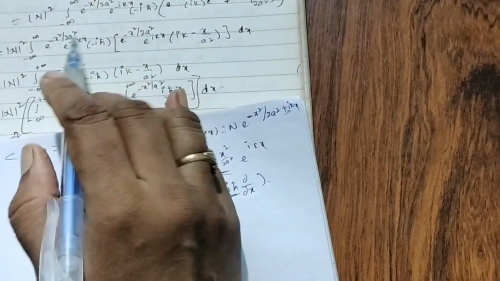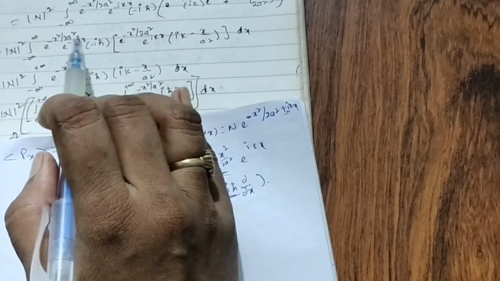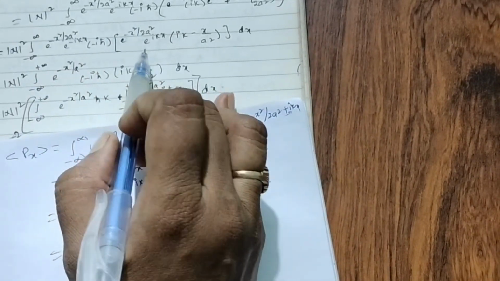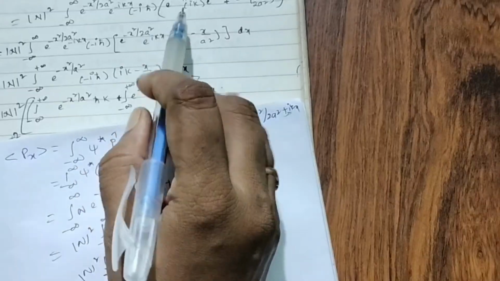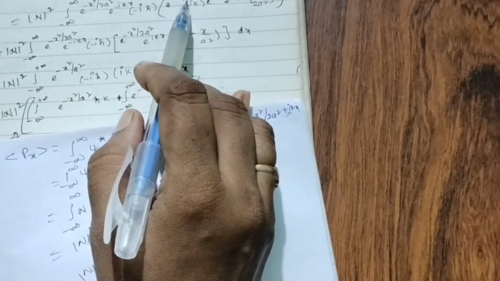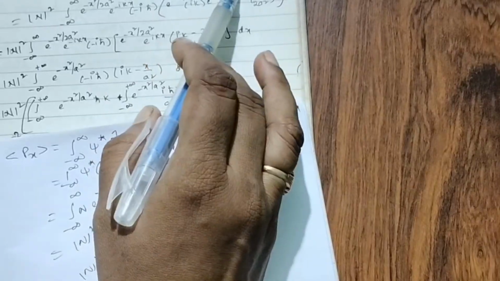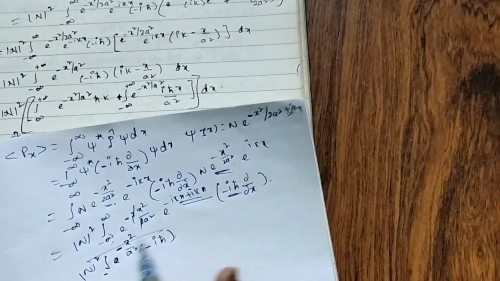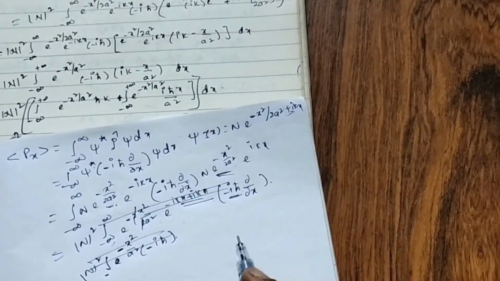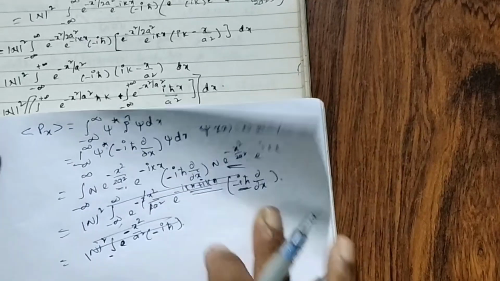Now what did we write? Minus x by 2a square, e to the power of minus x square by 2a square. In the UV method I differentiate this.